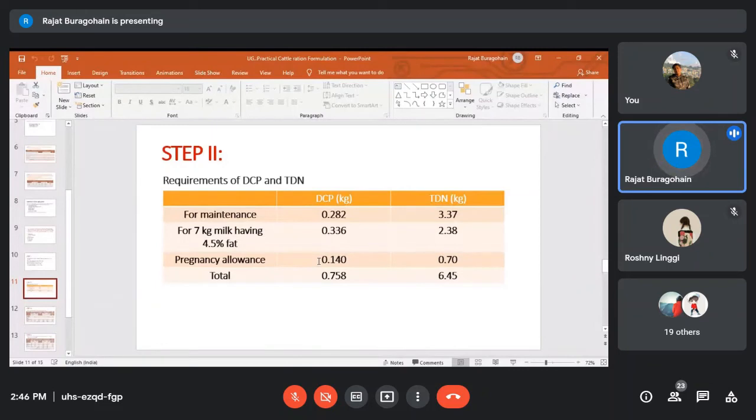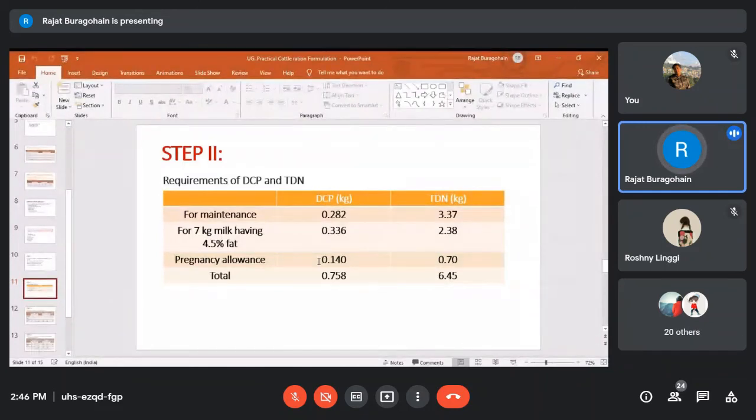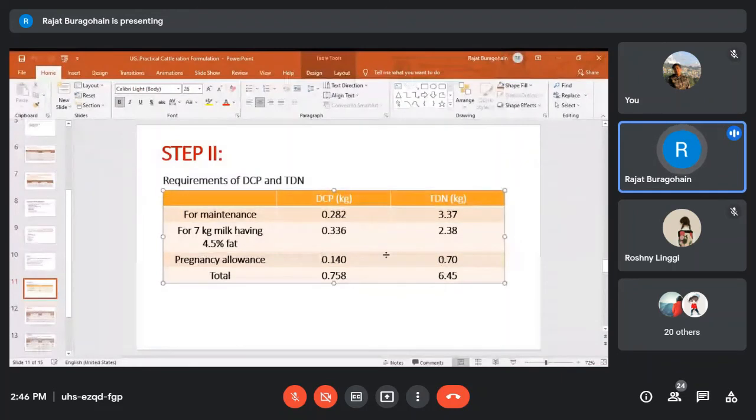So during that period, of course, you have to provide some allowance to maintain growth and development of the fetus. And this is the extra requirement of DCP and TDN: 700 gram TDN and 140 gram DCP. Total requirement will be 758 gram DCP and 6.45 kg TDN. This one also you please calculate elaborately.